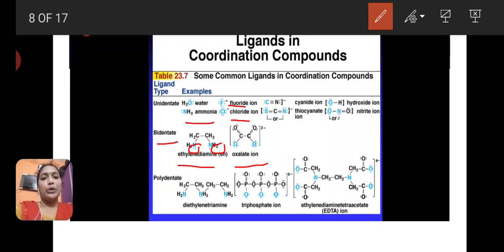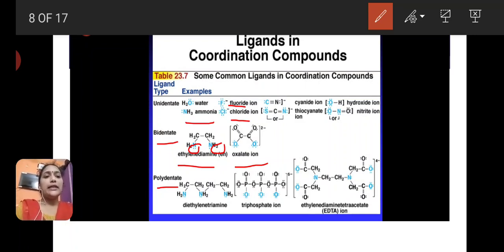Next are polydentate ligands. A polydentate ligand means 3 or 4 or more donor pairs. An example is diethylenetriamine, where three lone pairs of electrons are there. Next is the triphosphate ion, here also 3.